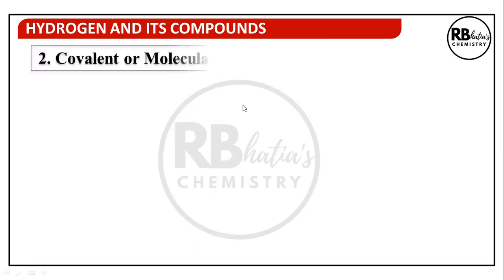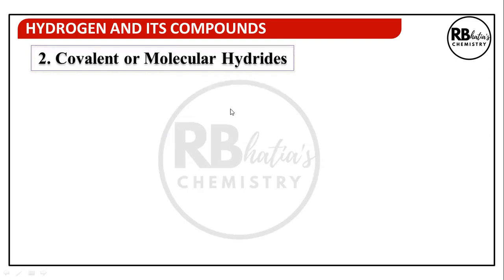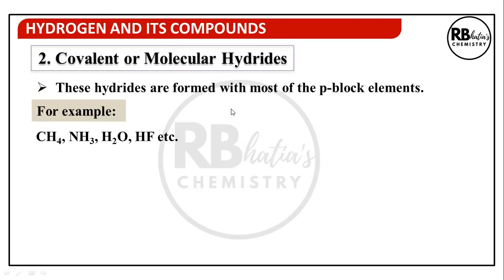We come to covalent hydrides. Covalent or molecular hydrides are formed with most of the p block elements. Ionic hydrides were formed with s block. These are formed with p block elements. For example, methane, ammonia, water, HF, etc. These are covalent or molecular hydrides.